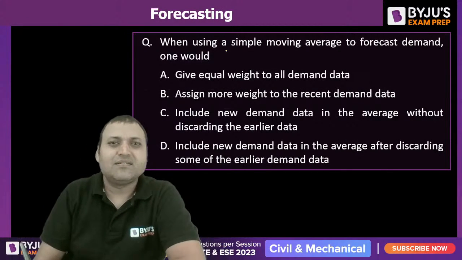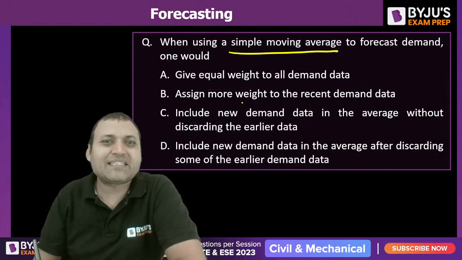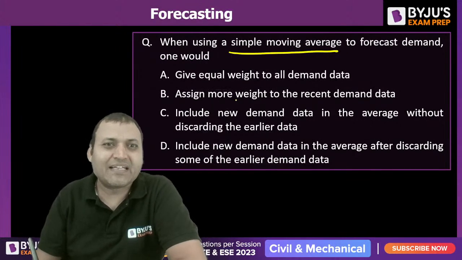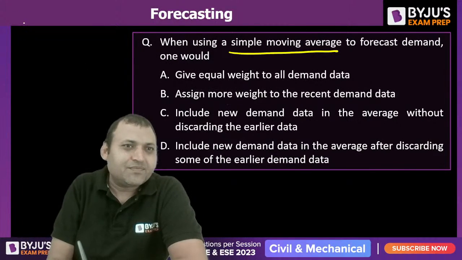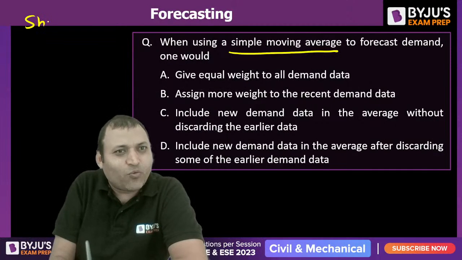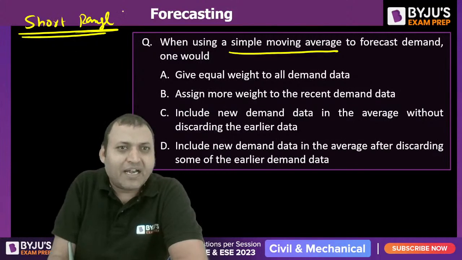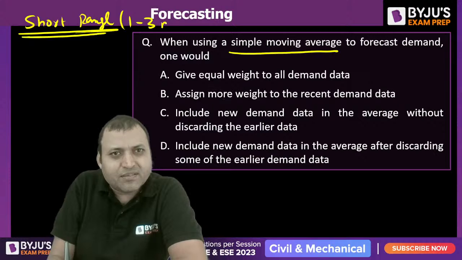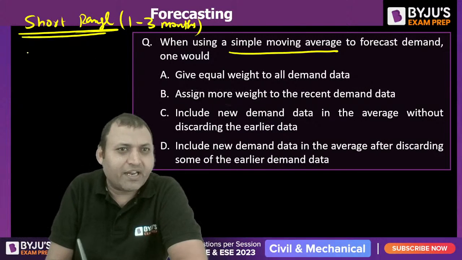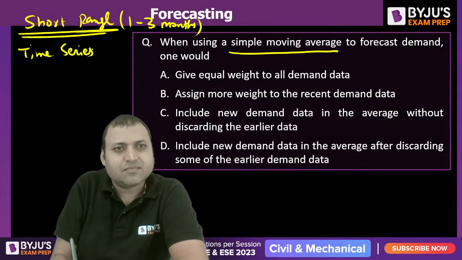What about others? When using a simple moving average method to forecast demand, what is the correct answer? If we talk about quantitative methods, there are two types. One is for short range, that is 1 to 5 months or 1 to 3 months. There are so many methods, called the time series model.